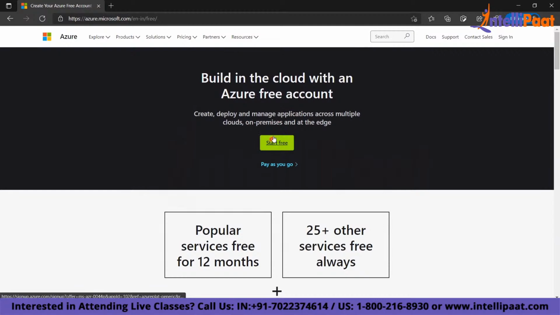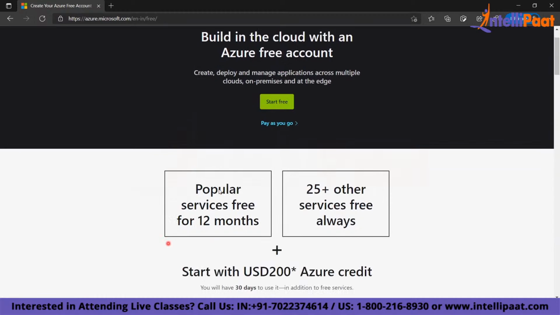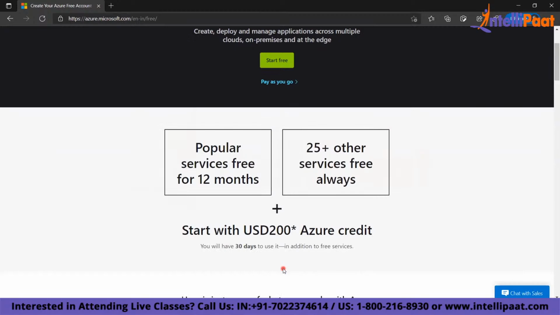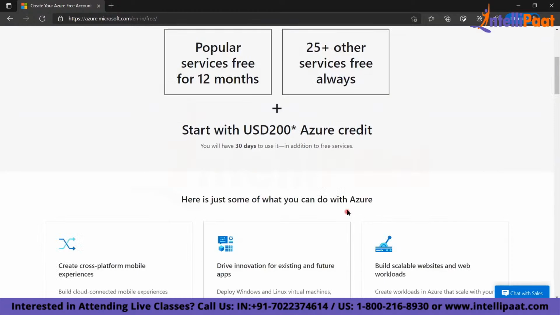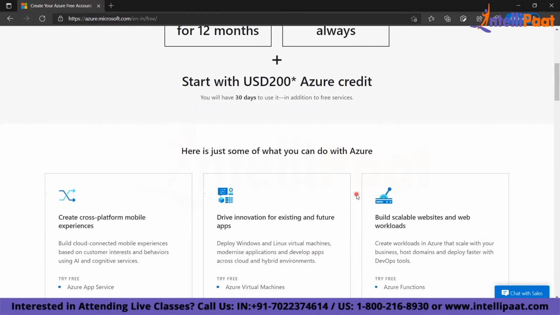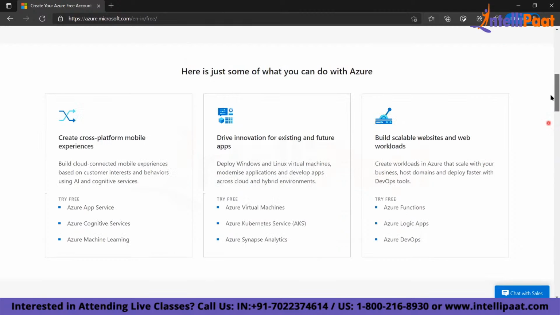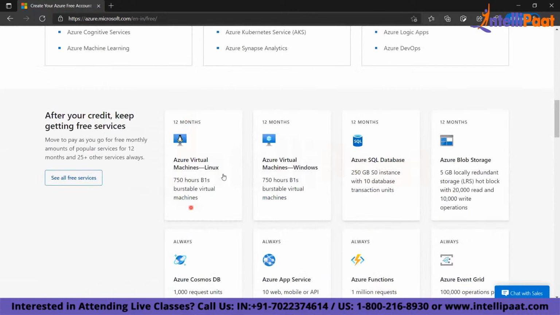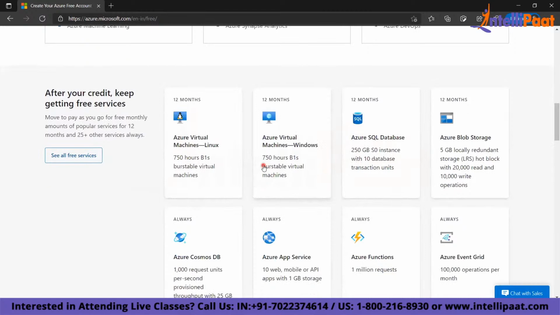You see here, you get a lot of free services, and in free, you get some of the services free for 12 months. In India, you get a credit of 13,300, and in the US, you get a credit of $200, and you can utilize within that credit limit. If you go down, you will see some of the services which are free for 12 months also. You get a VM free for 12 months, and a database free for 12 months. Some of the services are still free for 12 months. You can use them.